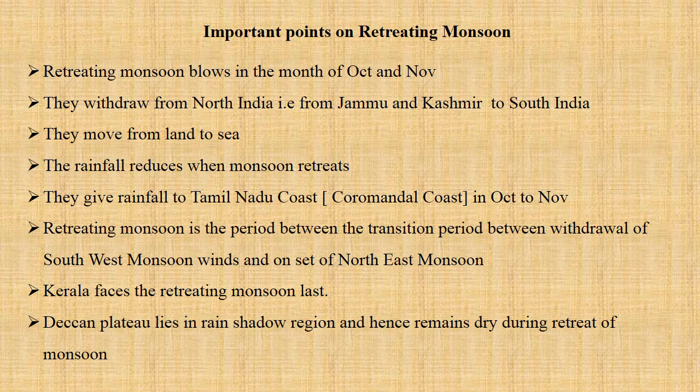Retreating monsoon is the period. How to define retreating monsoon? It's a period between the transition of the withdrawal of southwest monsoon winds and the onset of northeast monsoon winds. Kerala faces the retreating monsoon last, that is the first week of December. And Deccan Plateau lies in rain shadow region and hence remains dry during retreat of monsoon. Let us go to the next slide.